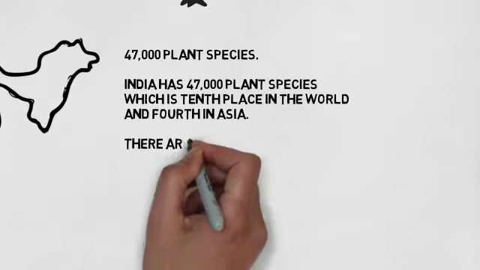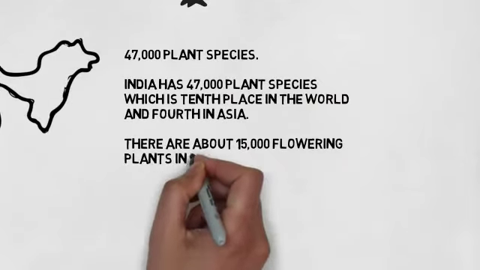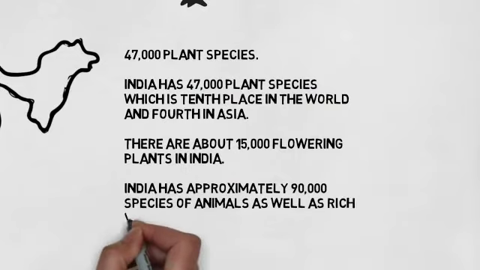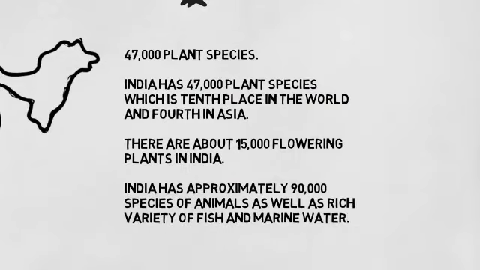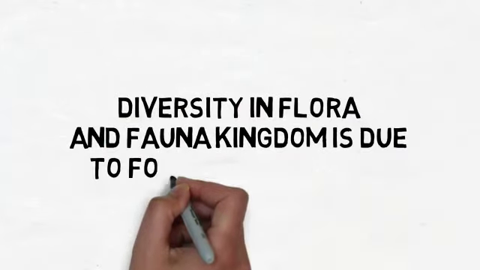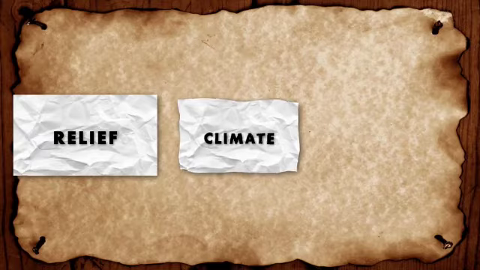There are about 15,000 flowering plants in India, approximately 90,000 species of animals, and an unbelievably rich variety of fish and marine life. Diversity in flora and fauna is primarily due to three factors. They are relief, climate, and ecosystem.